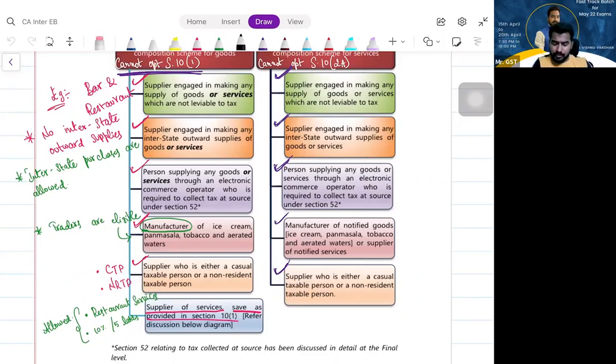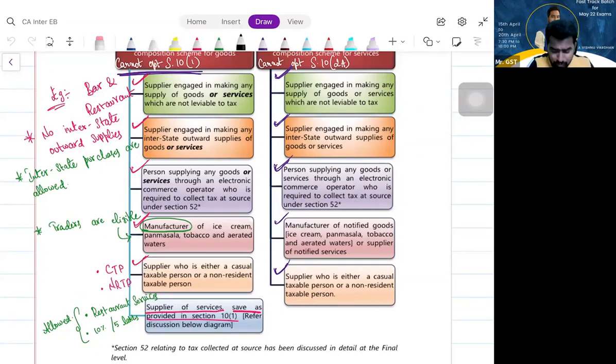Shall we proceed? Right. Next, you should not be a manufacturer of ice cream, pan masala, tobacco, and aerated waters. Sir, can I be a trader of pan masala? Yes, you can behave like a Shah Rukh Khan or Akshay Kumar or Ajay Devgan, but you shall not behave like a manufacturer of Vimal pan masala. Clear? You can be the trader, but you cannot be the manufacturer.